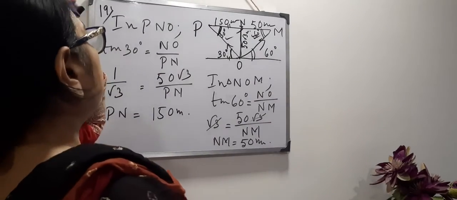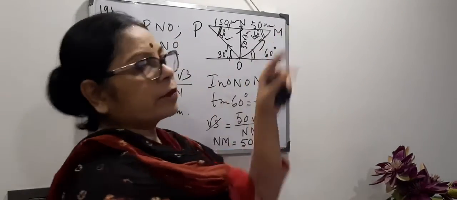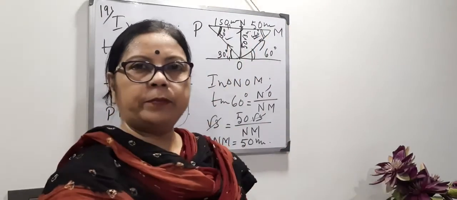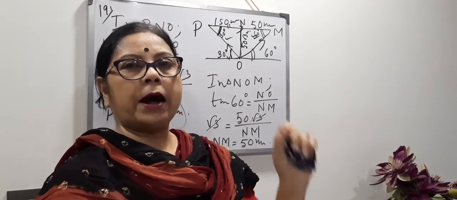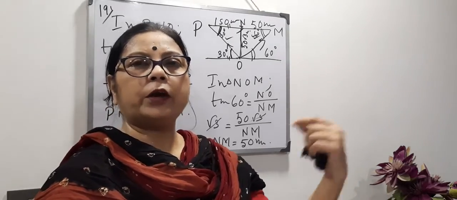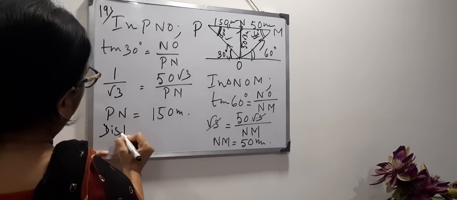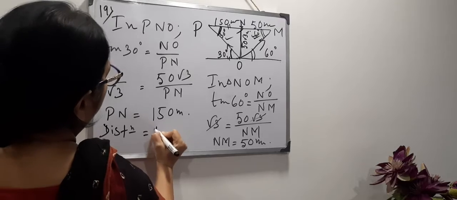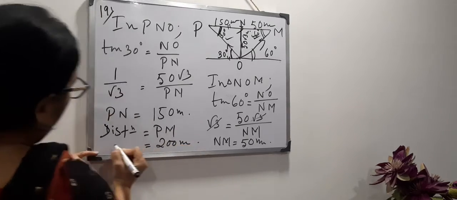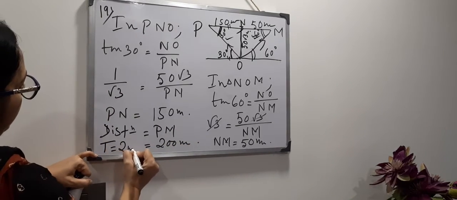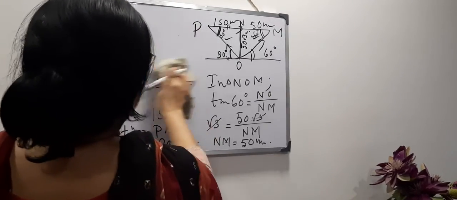Clear? Now the bird covered the distance PM in 2 minutes. So total distance covered is 150 plus 50, 200 meter, and the time given is 2 minutes. This is in meter per minute. Now we have to convert it to kilometer per hour. So the distance covered by the bird, PM, equals 200 meter and the time is 2 minutes. It is given in the book, you will see. Clear? Now you have to calculate the speed.